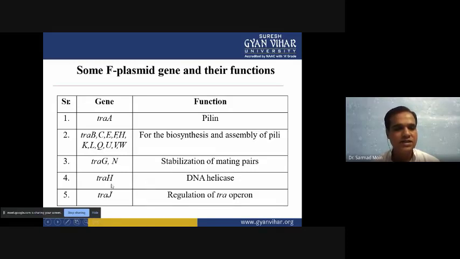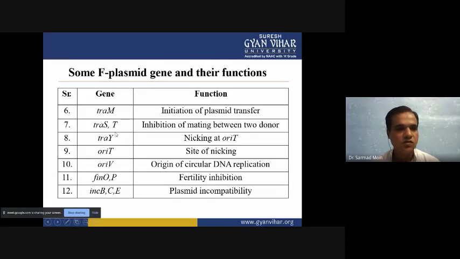Then the TRAH gene works like a DNA helicase type of activity. Then the TRAJ type of gene is there, and it is functional through the regulation of the TRA operon. So TRAJ is very important. When two bacteria come in contact, TRAJ controls the regulation of the TRA genes. Now TRAM is also there, and it initiates the plasmid transfer. TRAS and T are there. These genes inhibit the mating between two cells.